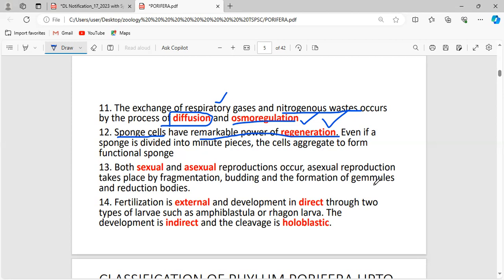Regeneration is nothing but the natural capacity to regain lost structures or lost body parts. And sponge cells also have the capacity to regenerate their lost body parts. Even if a sponge is divided into multiple or minute pieces, the cells can aggregate to form a functional sponge again. This is called the regenerative capacity.